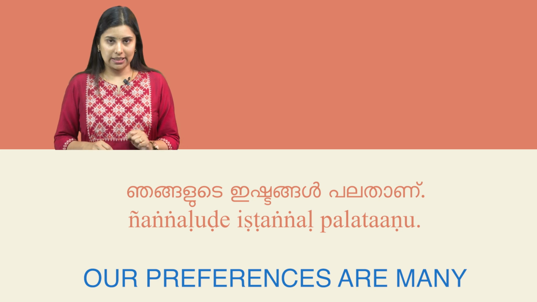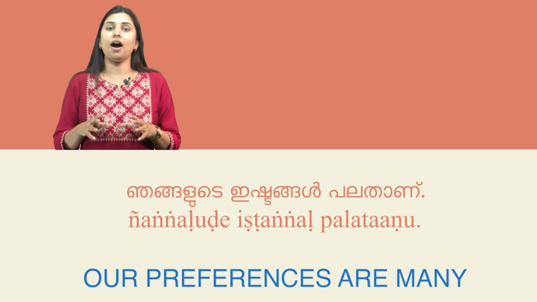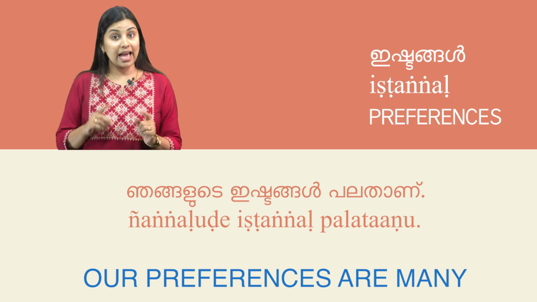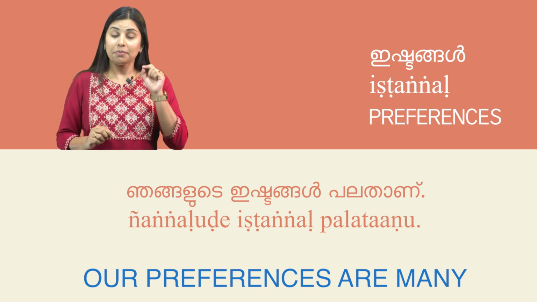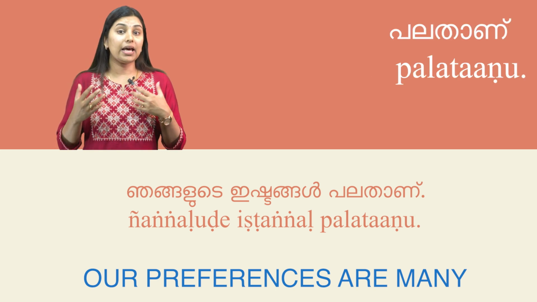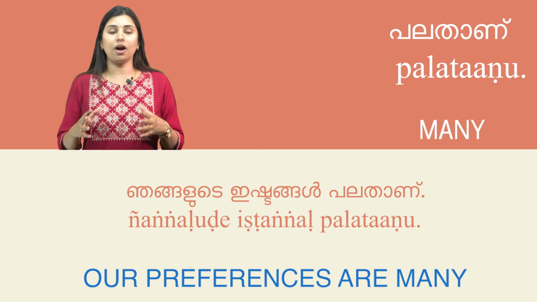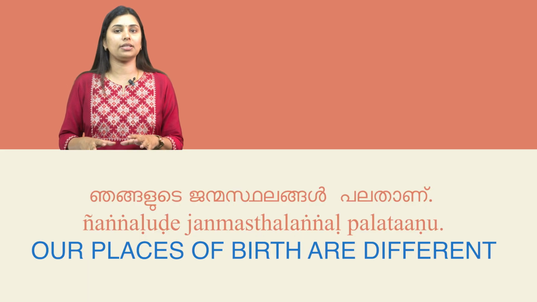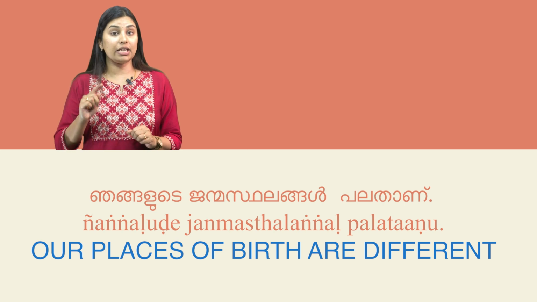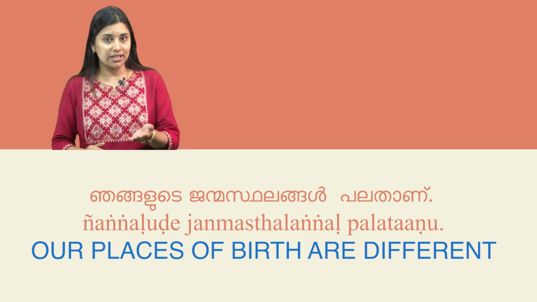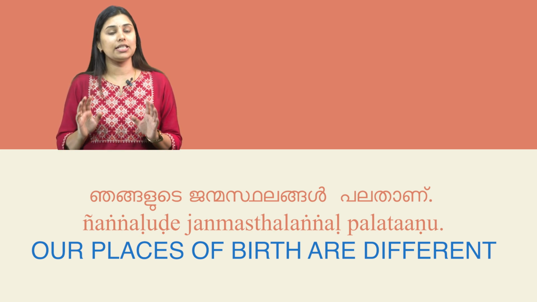ഞങ്ങളുടെ ഇഷ്ടങ്ങൾ പലതാണ്. That means our preferences are many. In the sentence, ഇഷ്ടങ്ങൾ means preferences and the marker ങ്ങൾ at the end makes it plural, indicating many preferences. പലതാണ് means are many or are different. Then comes another example. ഞങ്ങളുടെ ജന്മസ്ഥലങ്ങൾ പലതാണ്. Our places of birth are different. In this sentence, ജന്മസ്ഥലങ്ങൾ means places of birth, which you have already seen in the vocabulary. The rest of the structure is same.